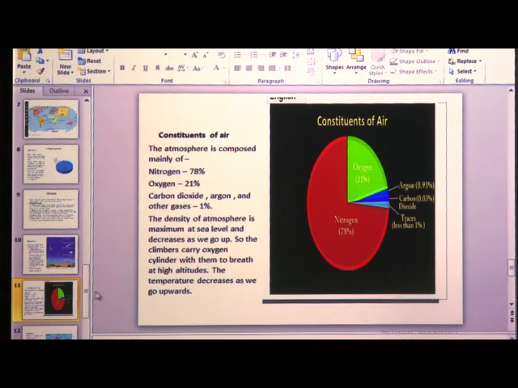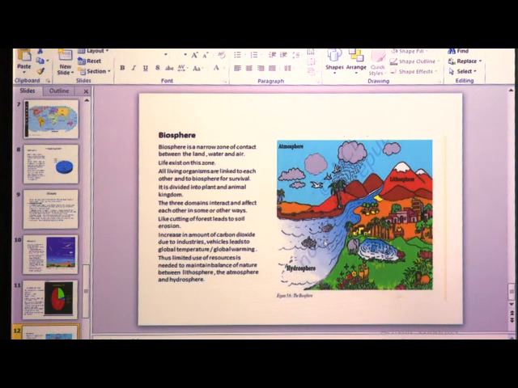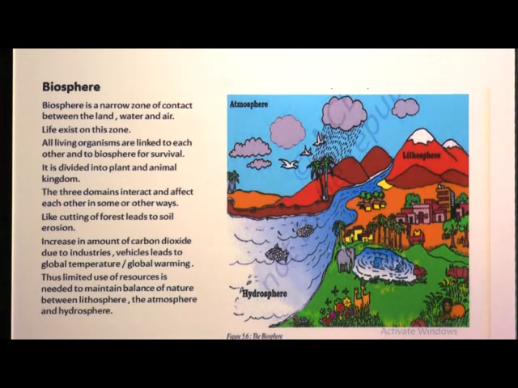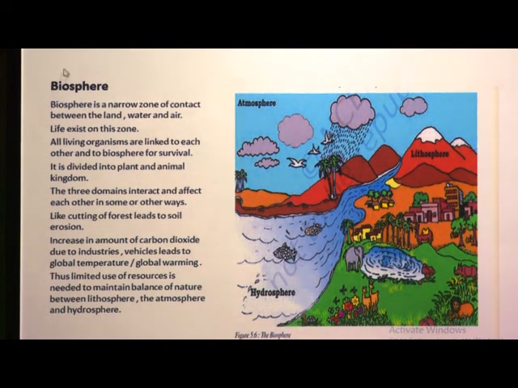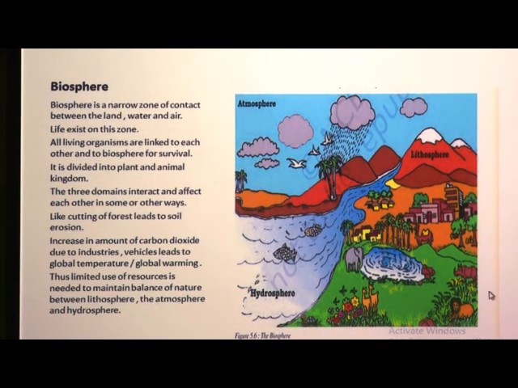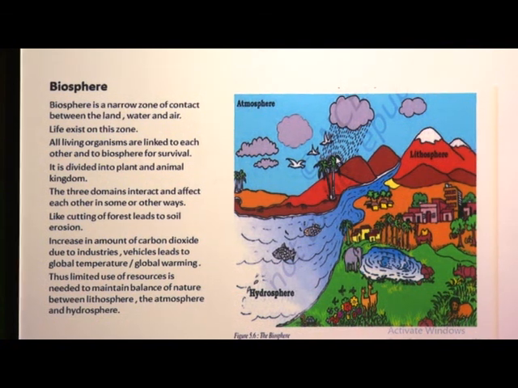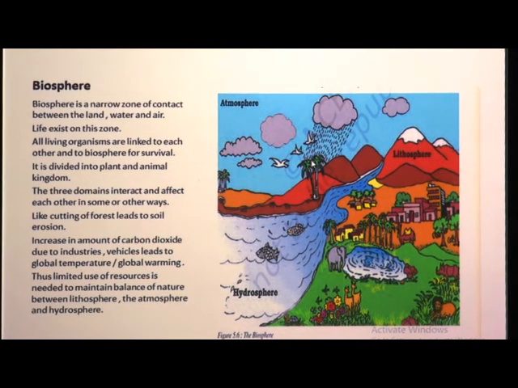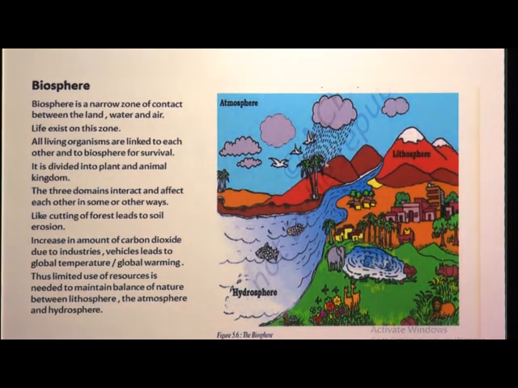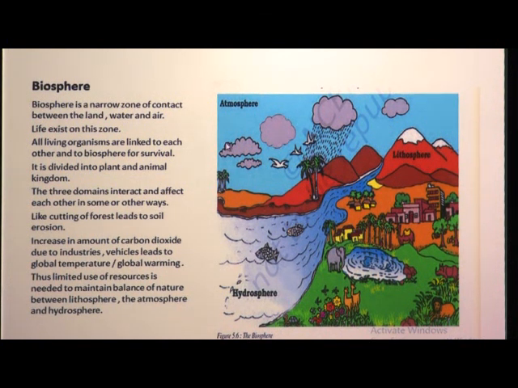Now, children, we are going to see about the biosphere. So what is the biosphere? The biosphere is a narrow zone of contact between land, water and air. It means where land, water and air meet together, that portion is called the biosphere. We all living organisms live here on this layer, that is the biosphere. Life exists in this zone.